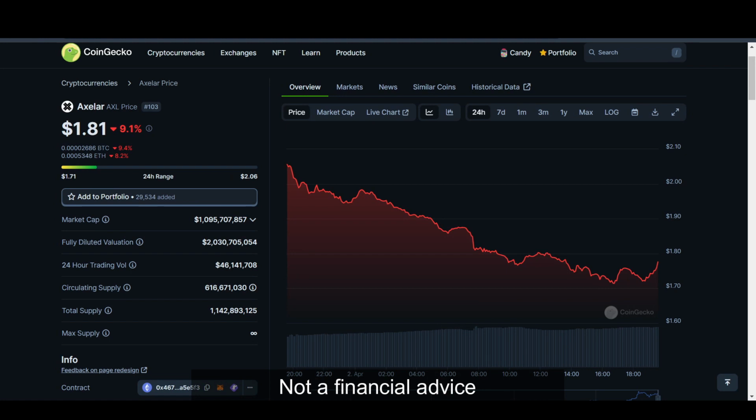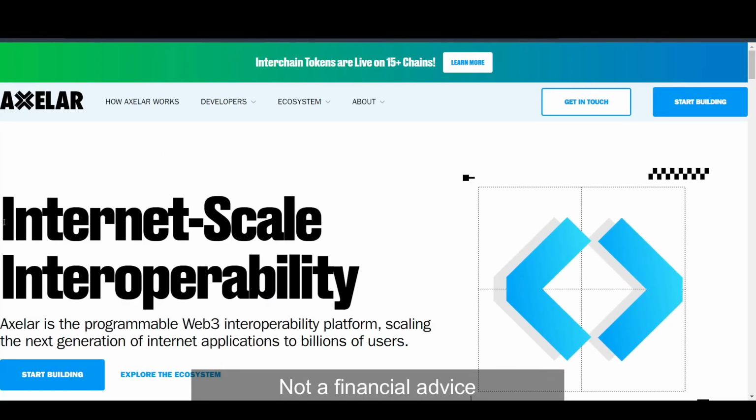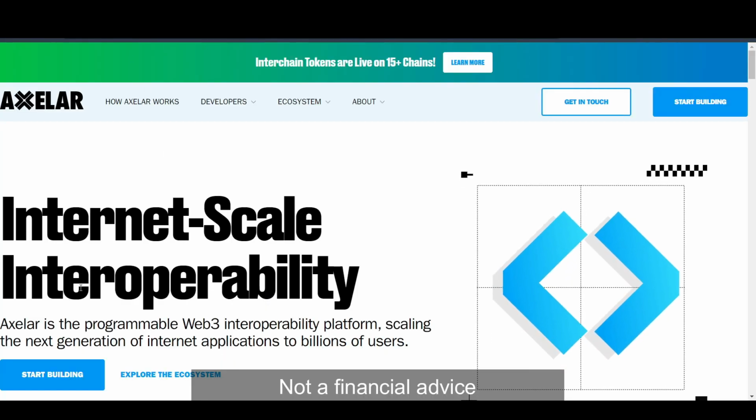So today we are looking at Axelar network. The coin is called AXL. I will be going through its price prediction and what is Axelar and why it matters. So first of all, what is Axelar? Axelar basically is the internet scale interoperability.